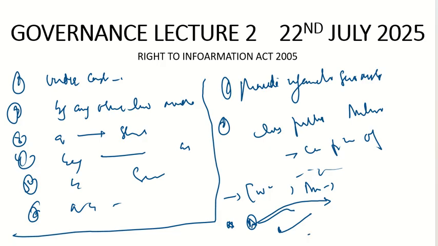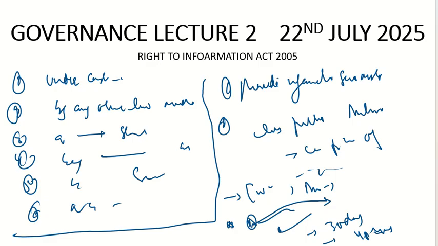And this information should be given within 30 days. And if the life and liberty of a person is concerned, then this information should be given within 48 hours only. But still, this law, the Right to Information Act 2005, seems very beautiful.